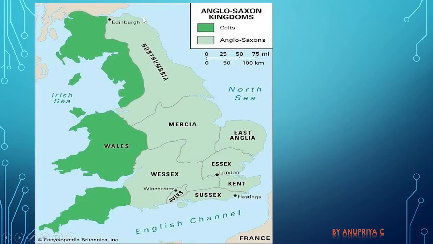So this is the early map of England. The grey colored part is where the Anglo-Saxons settled. This is occupied by the Anglo-Saxons and Jutes, while the greenish part is where the original settlers were living when the Anglo-Saxons came, because they were driven off from their own land.